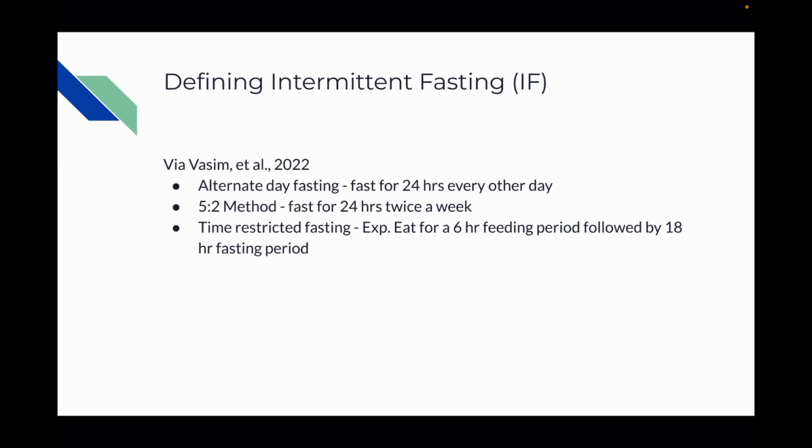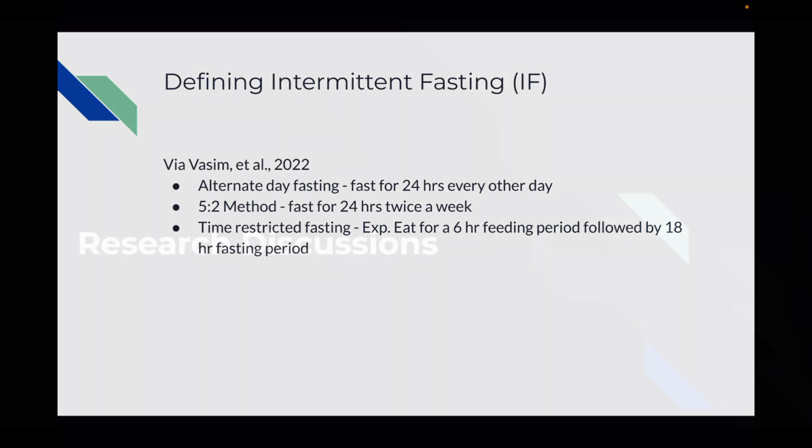There's alternate day fasting, which is fasting for 24 hours every other day. There's the 5-2 method, which is fasting for 24 hours twice a week, and time-restricted fasting. An example of this would be eating for a 6-hour feeding period followed by an 18-hour fasting period. However, times may vary for individuals.